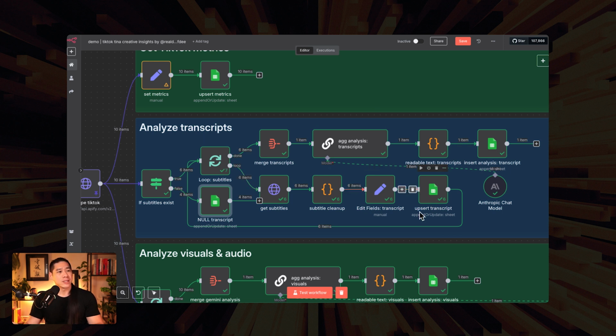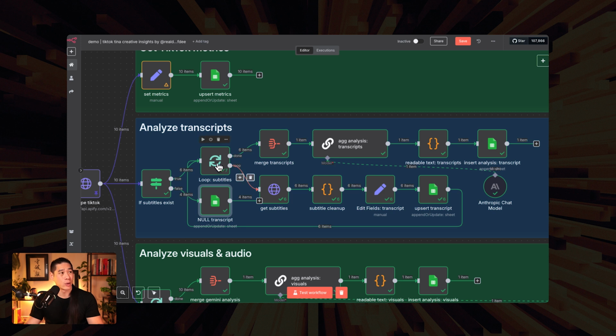Once all of these are done, this is where the aggregated analysis happens. Once all the loops are done, it's going to spit out 6 items. We really want to merge those into one item, one list with different items, so that an LLM can analyze the aggregated list to extract patterns and insights across multiple videos.